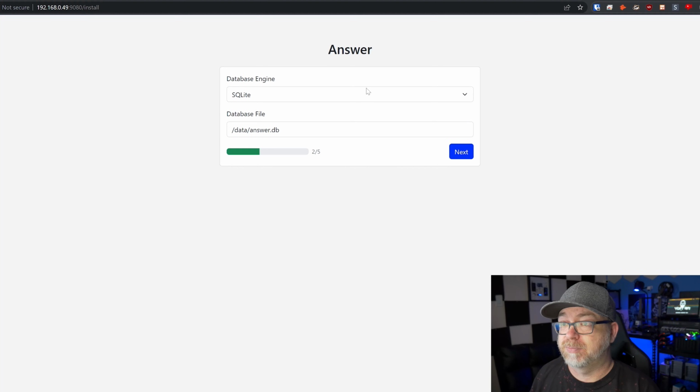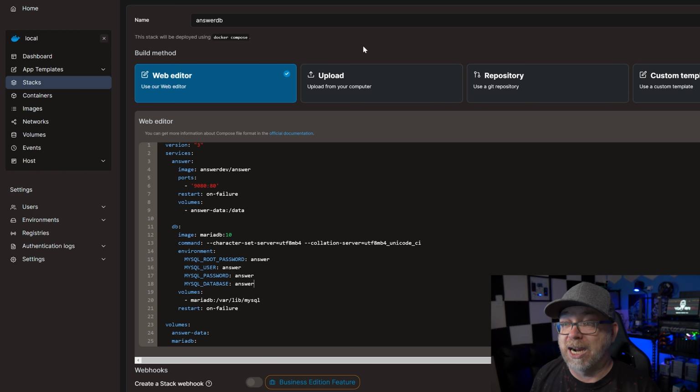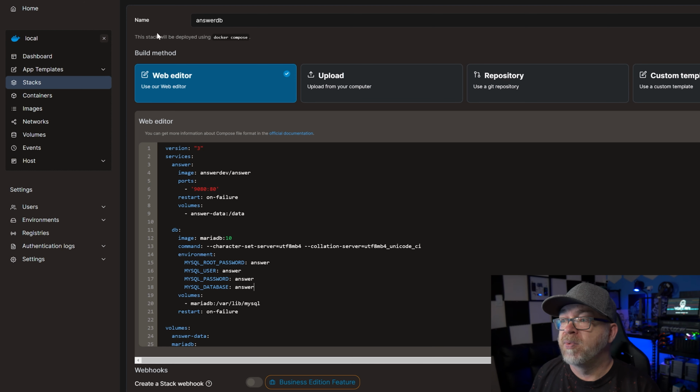So what we're going to do is come over like this, and right there, we would put in our username, our password, our database host, and the database name. Now, in order to do that, of course, we'll need a MySQL database or a Maria database, in my case, because that's what I'm using here. Let me show you that. We're going to come back to Portainer. We're going to create a new stack in this case.